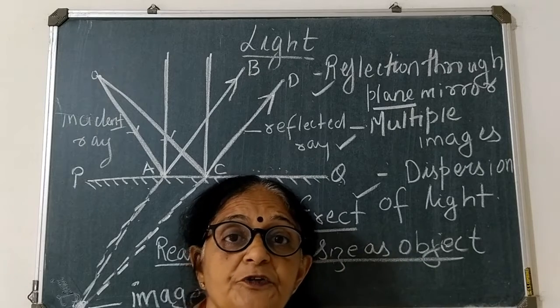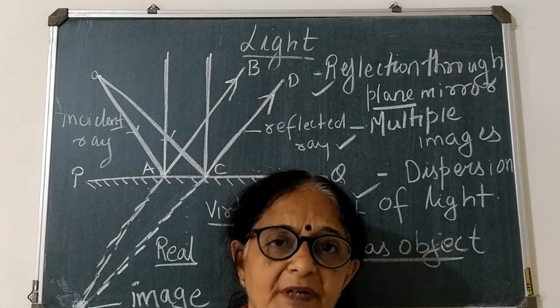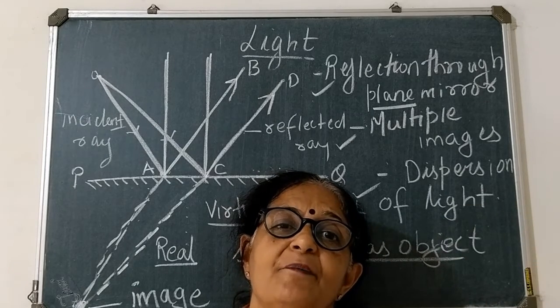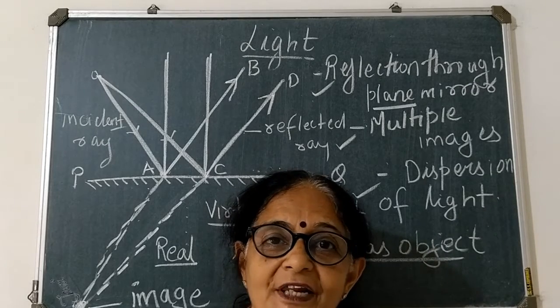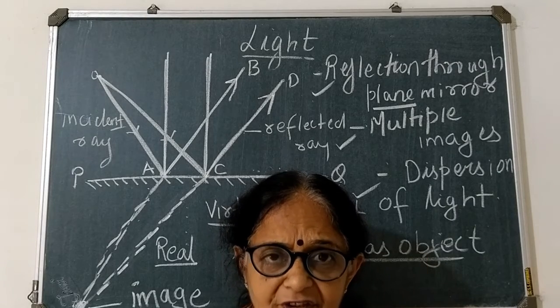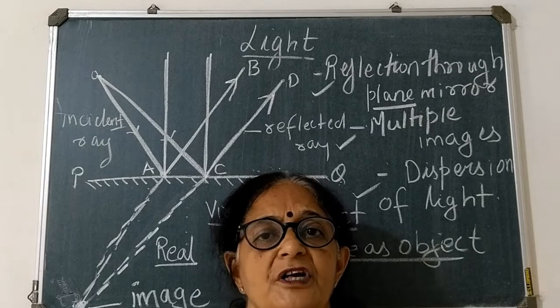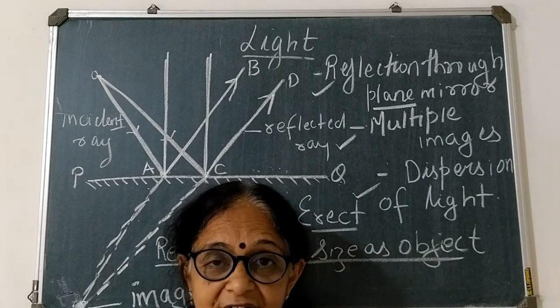And what about distance? If I am standing 2 meters away from the plane mirror, so inside the mirror my image will appear 2 meters from the mirror. If the distance between the object and mirror is 2 meters, then the distance between the image and mirror will also be 2 meters, right?